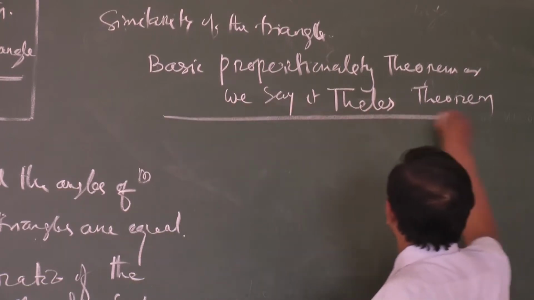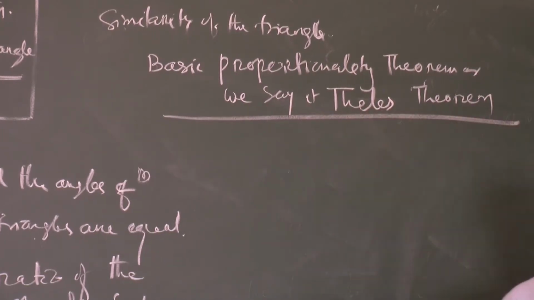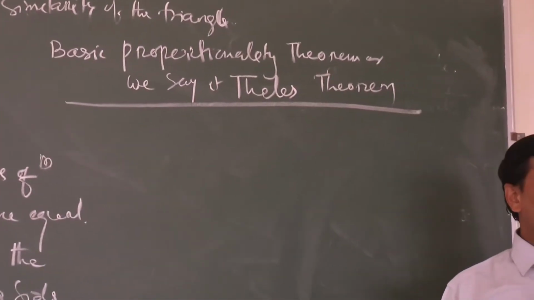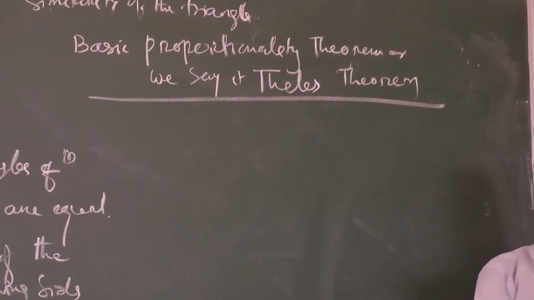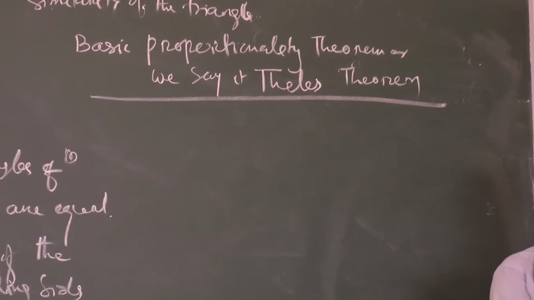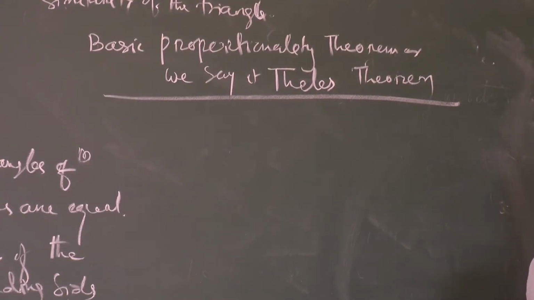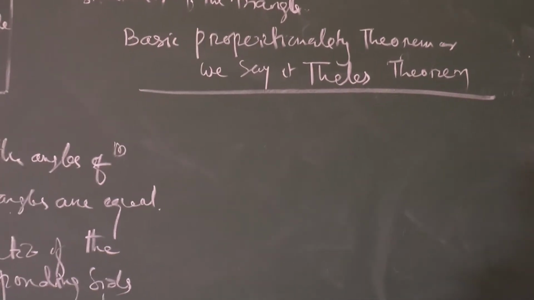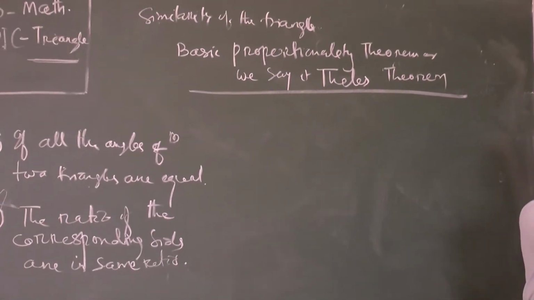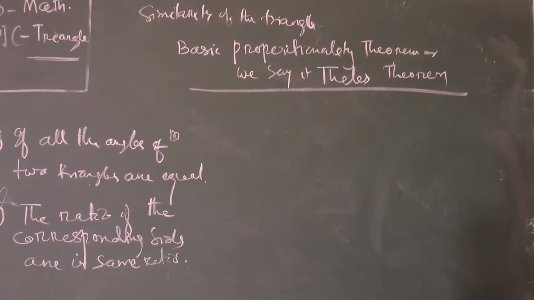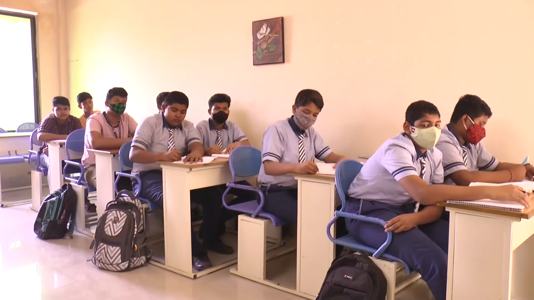It comes in exams also. Thales theorem is always an important part of the triangle chapter. So you should go for it and understand it properly so that you can easily do it. Two triangles are similar if their corresponding angles are equal and their corresponding sides are in the same ratio.